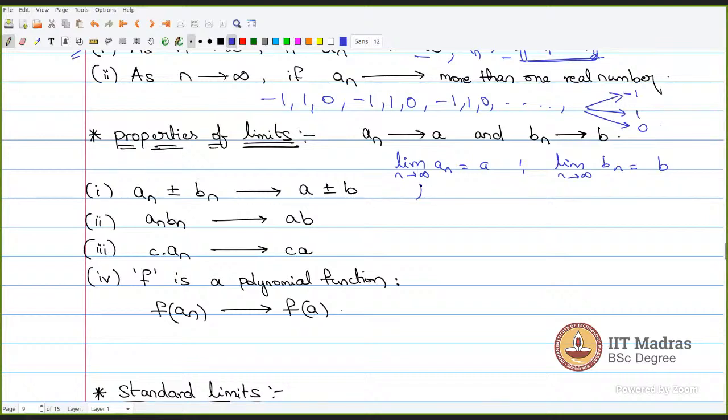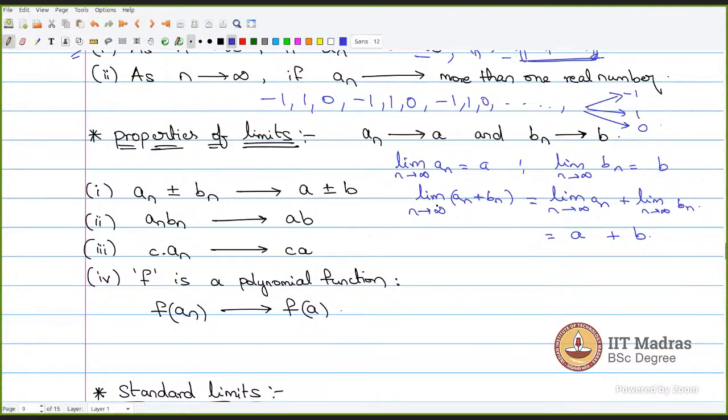So what it says is, if I compute the limit as n tends to infinity of an plus bn, I can split the limits like this: limit n tends to infinity of an plus limit n tends to infinity of bn. The limit of an is a, and the limit of bn is b.